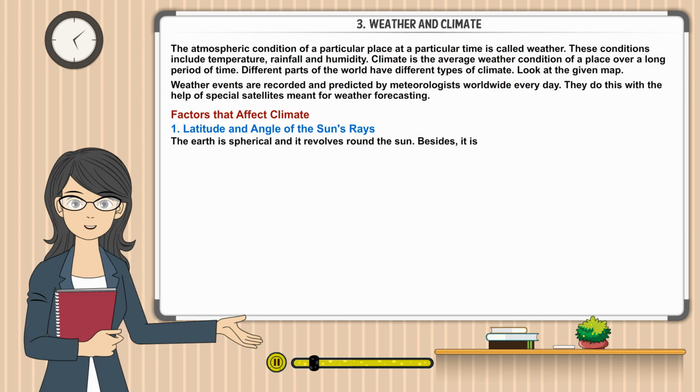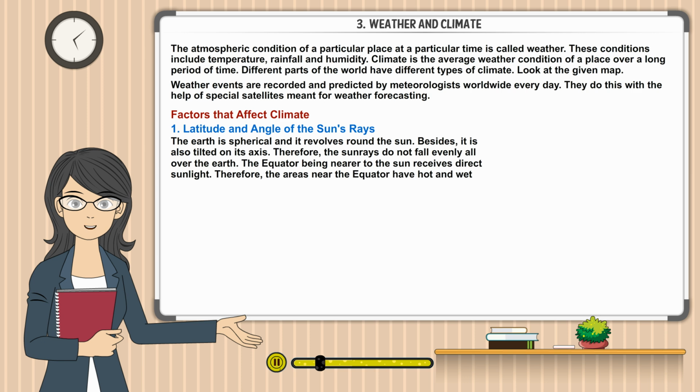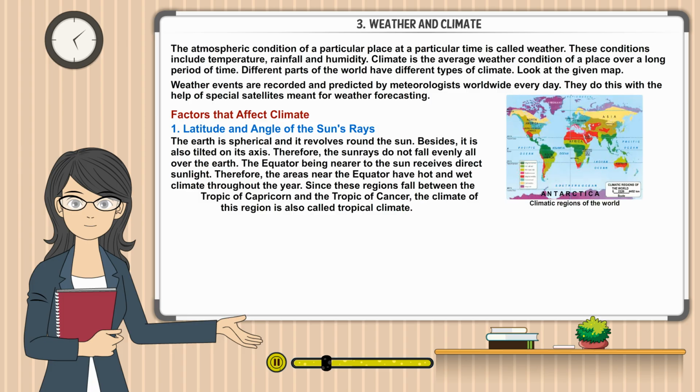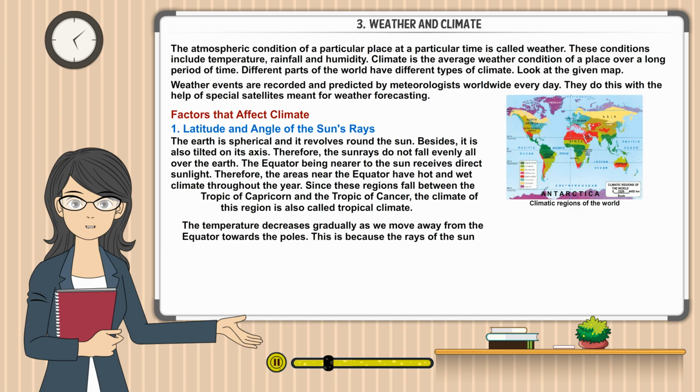The earth is spherical and it revolves around the sun. Besides, it is also tilted on its axis. Therefore, the sun rays do not fall evenly all over the earth. The equator, being nearer to the sun, receives direct sunlight. Therefore, the areas near the equator have hot and wet climate throughout the year. Since these regions fall between the Tropic of Capricorn and the Tropic of Cancer, the climate of this region is also called tropical climate. The temperature decreases gradually as we move away from the equator towards the poles.